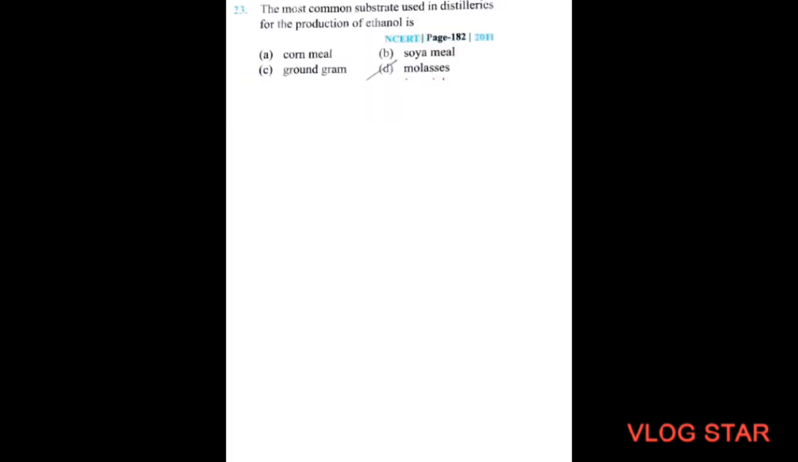Next question. The most common substrate used in distilleries for production of ethanol is A, corn meal, B, soya meal, C, ground gram, and D, molasses. So the correct option will be molasses. Next question.